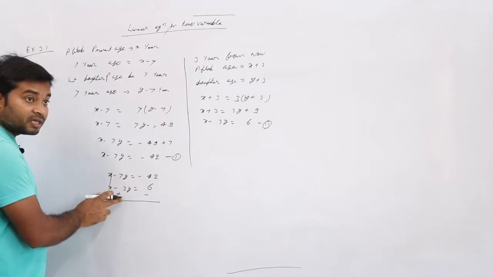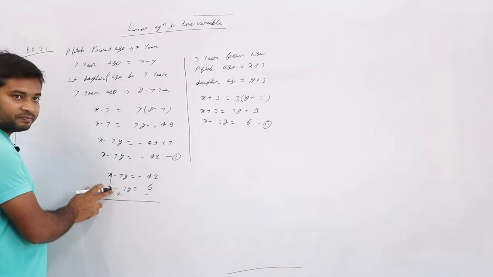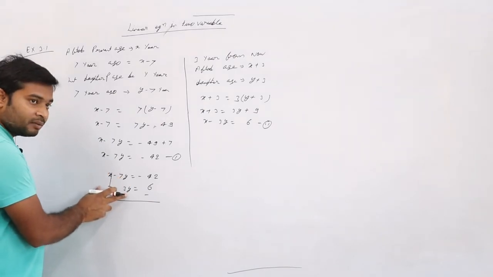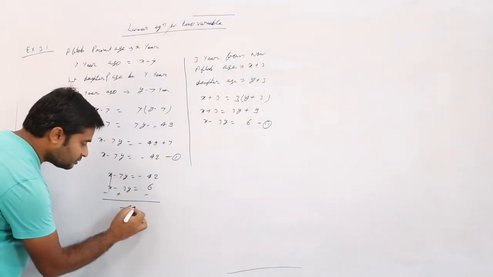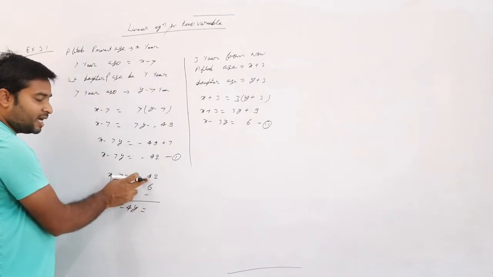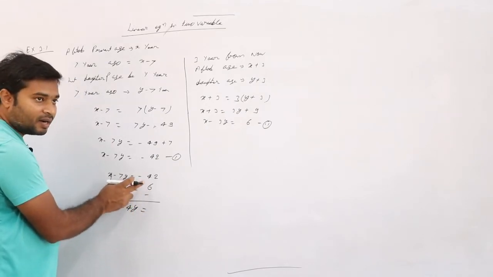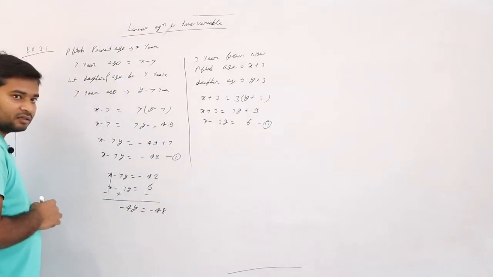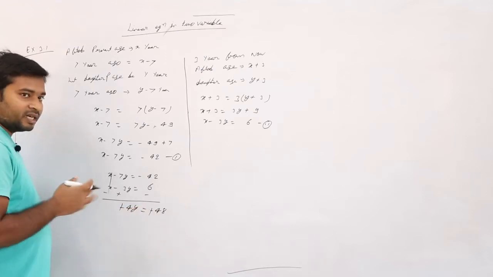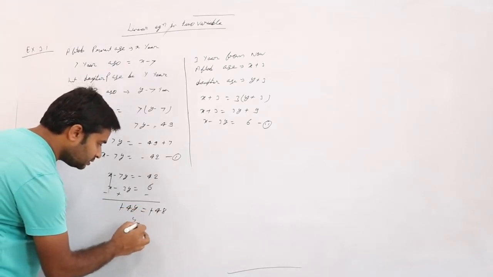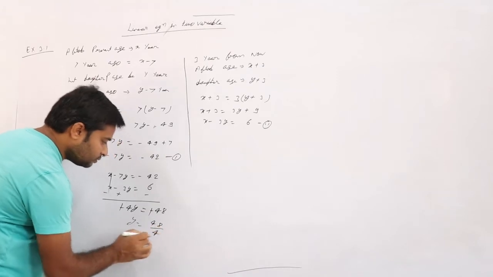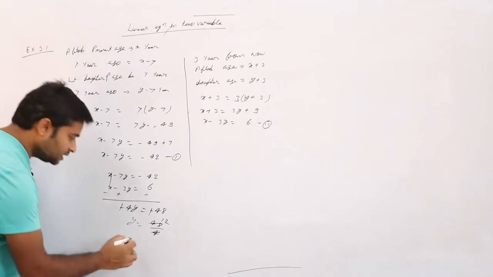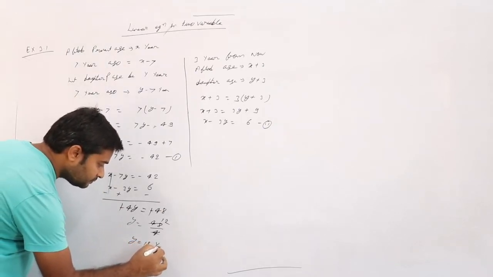Minus 7 plus 3. Now this sign will not be assumed, this sign will be vanished, right? Yes or no? So minus 7 plus 3, how much? Minus 4y is equal to minus 42 and minus 6. Minus 42 minus 6 is minus 48. Correct? Now the minus on both sides we can cancel. So y is equal to 48 by 4. How much? 12. y is equal to 12 years.